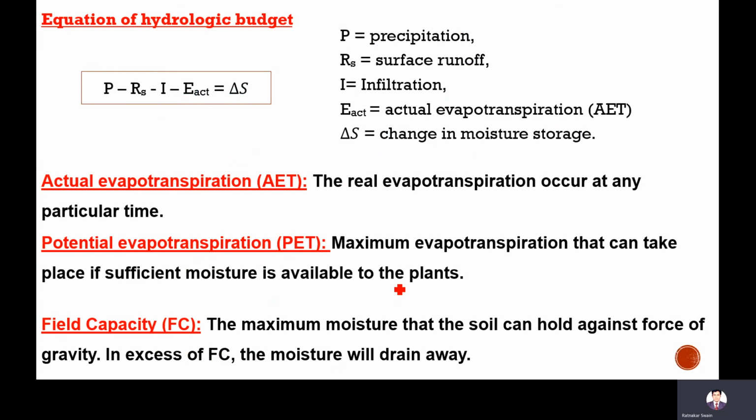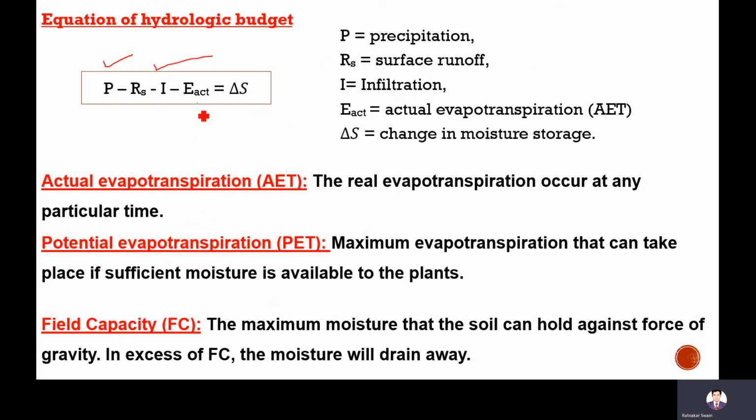Next is the equation of hydrologic budget. Using this hydrologic budget, precipitation minus runoff minus infiltration minus actual evapotranspiration is equal to change in storage. It is the conservation of mass.